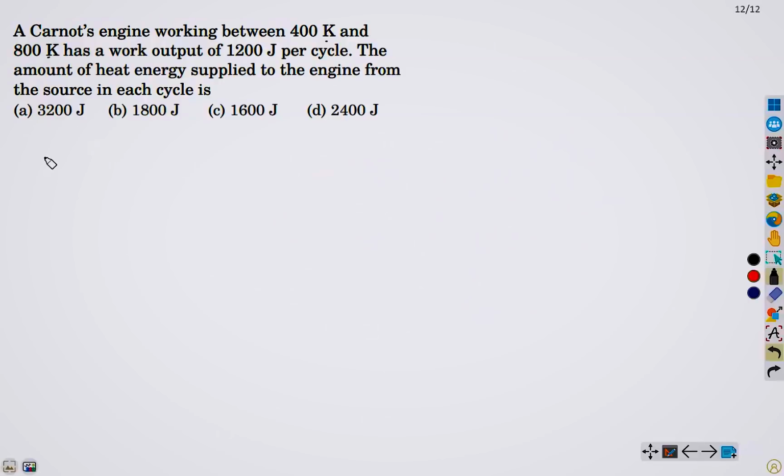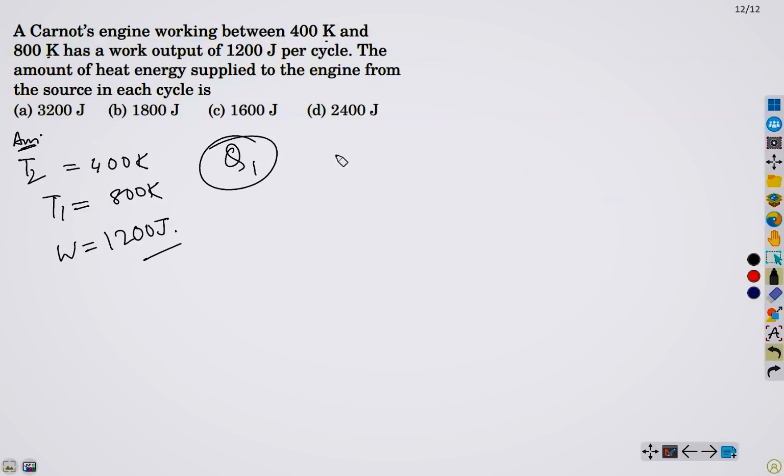It's working between 400 and 800, so we have our T2 as 400 Kelvin because it is absorbing heat, our source is 800, and we have the work done 1200 joule. We have to determine the heat.